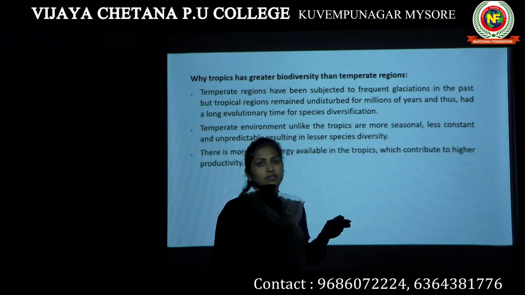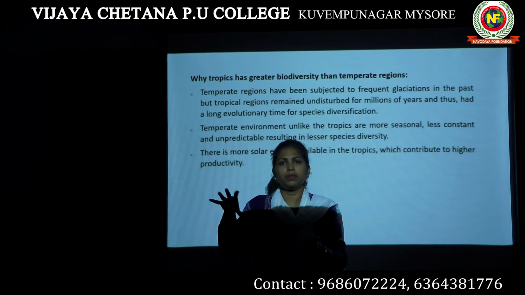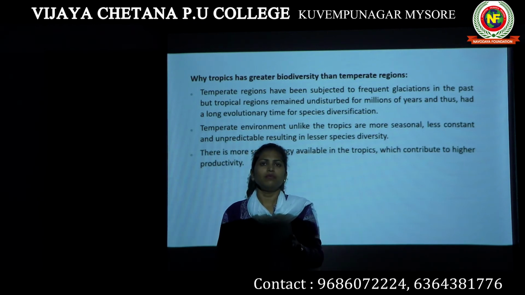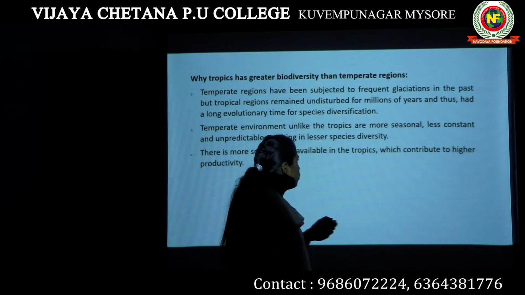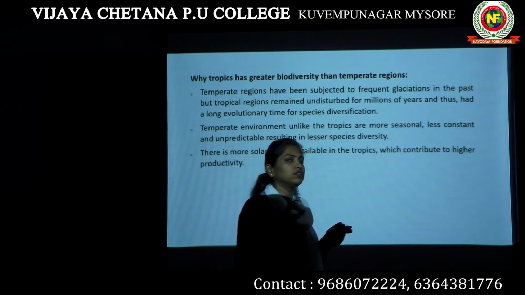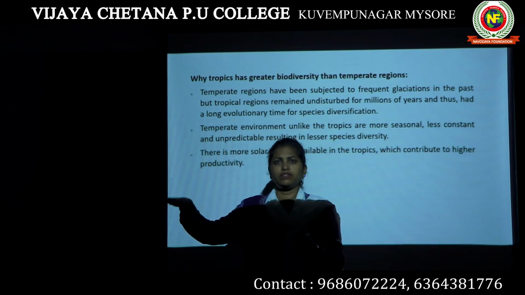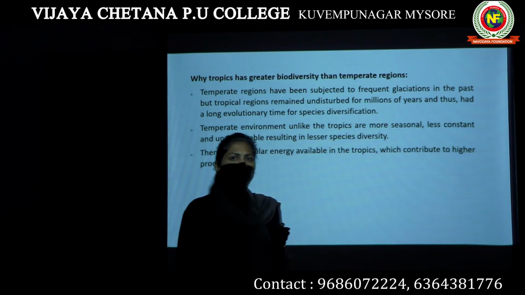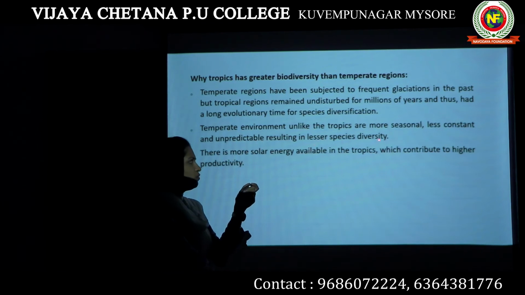They are less constant. They are not the same. In tropic regions, we can predict that this month is going to be summer, these months are going to be monsoon, and these months are going to be winter. Whereas this is not constant in temperate regions, because they are more seasonal. They are unpredictable. We cannot predict that this is going to be a rainy season, a monsoon, a winter, or summer. We cannot predict any particular season in those climatic zones. So that is the reason they have lesser species diversity.